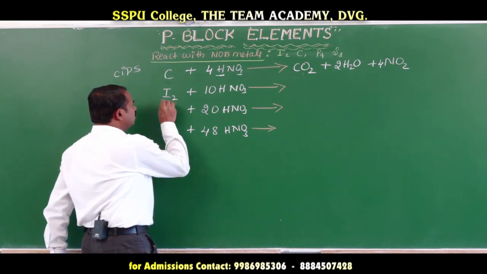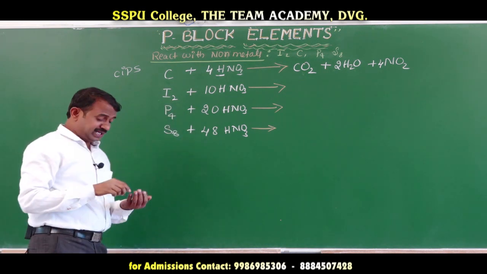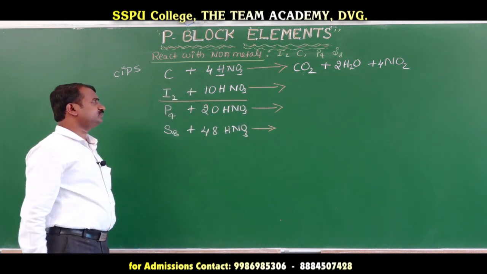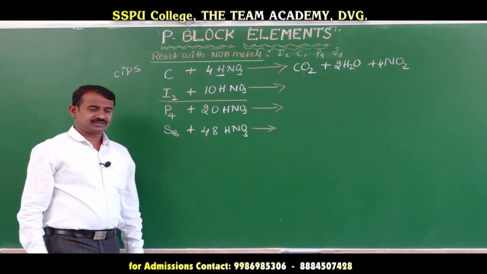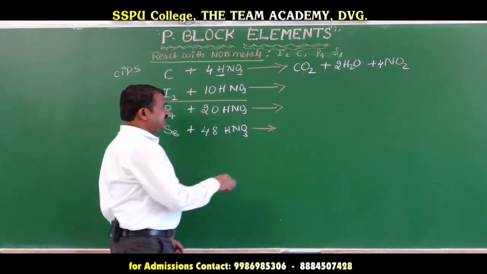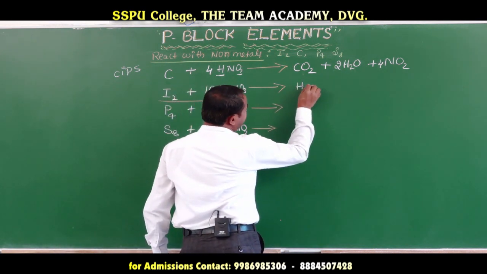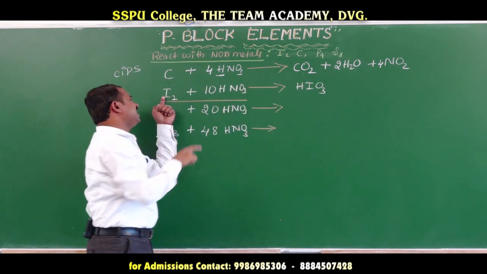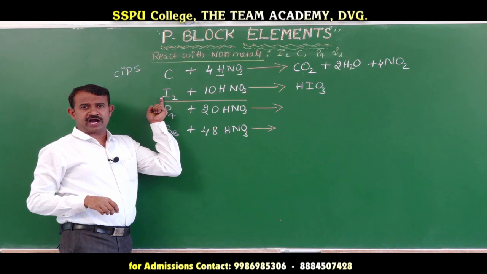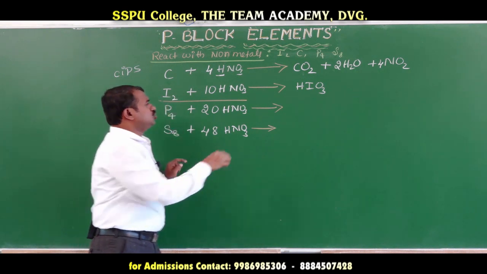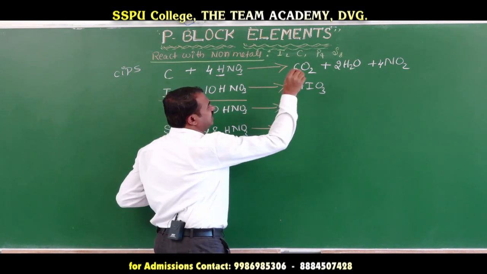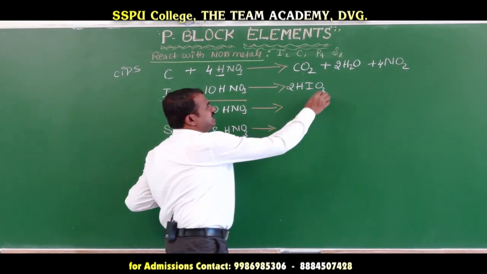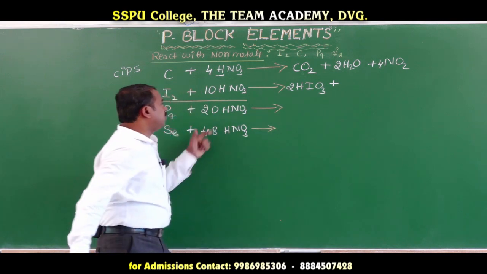Here also you should know what product is released. Here when iodine reacts with nitric acid, hydroiodic acid, which means HIO3. How many iodine are there here? That many molecules of hydroiodic acid. Here 2 molecules of hydroiodic acid are released. 2 molecules of hydroiodic acid released means you release water molecules. How many hydrogen are there?